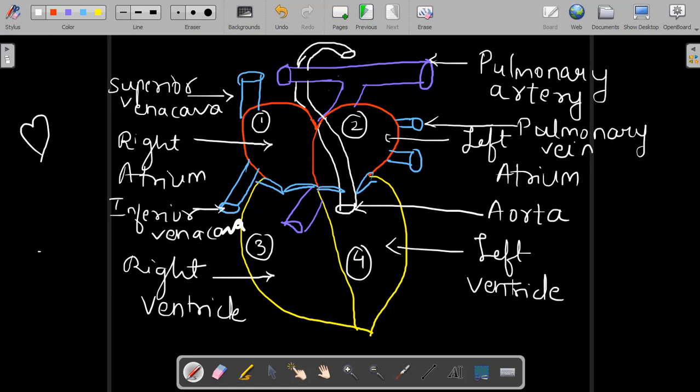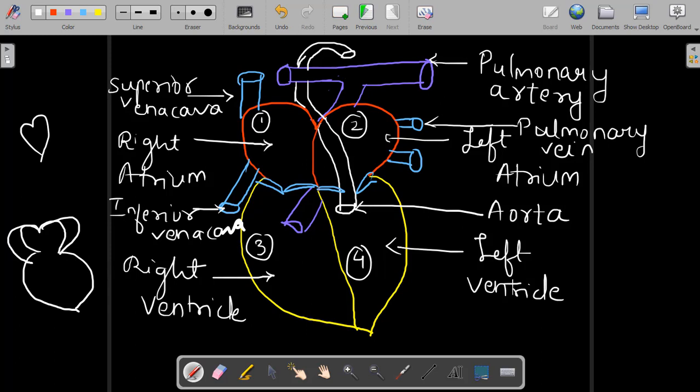Generally, how to draw the heart? You generally draw a heart-shaped structure. So draw that heart-shaped structure and tilt the lower part. So you will get this basic structure, which shows the four chambers of the heart. You can broaden it a bit. Here also you can make it a little broad, and the lower chambers are tilted towards the left.